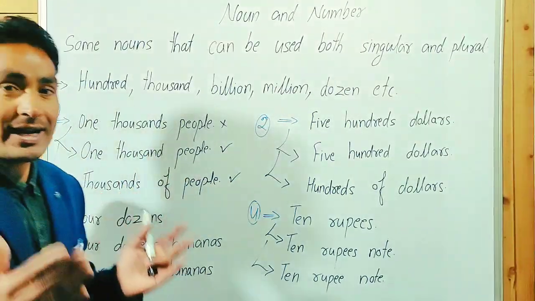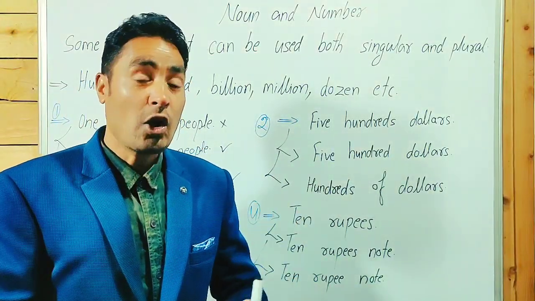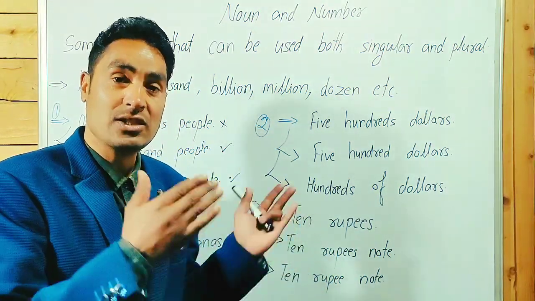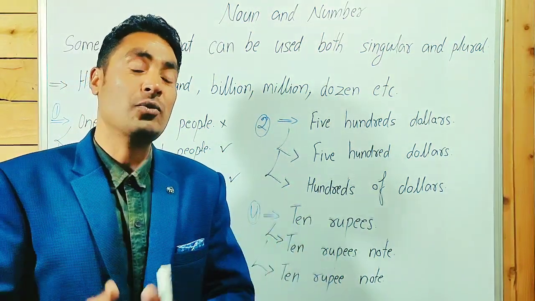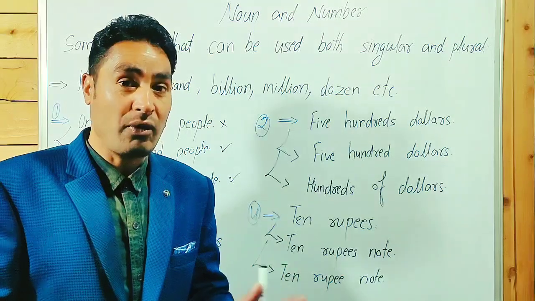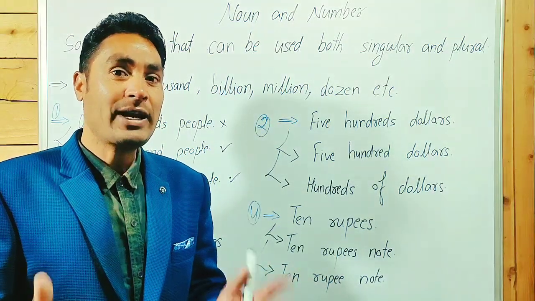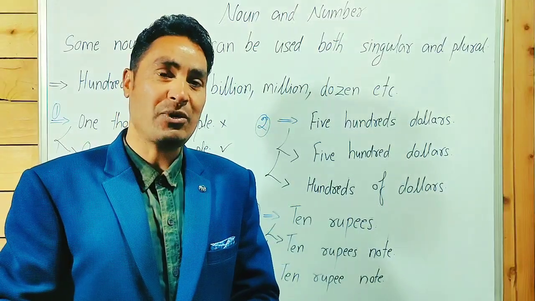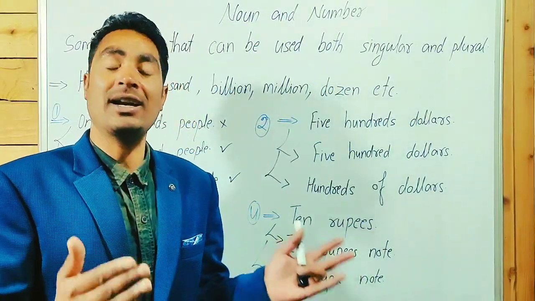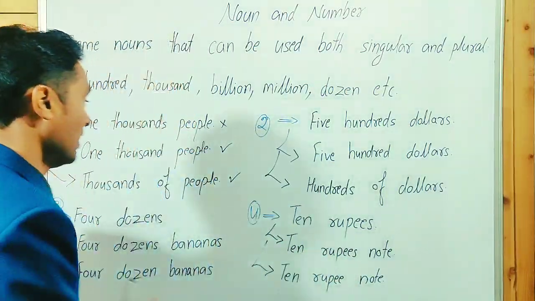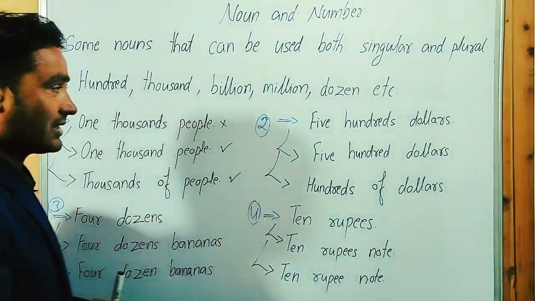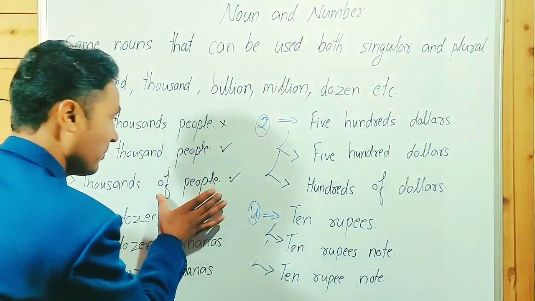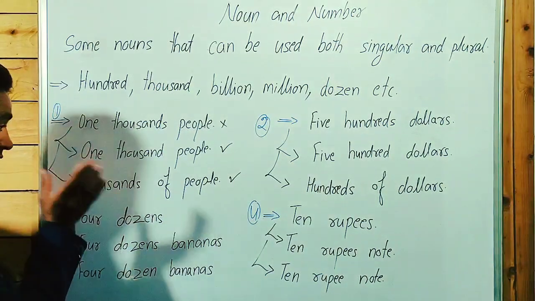As you know, adjectives don't have singular and plural forms, but adjectives have forms that is positive, comparative, and superlative, that has degrees, not forms. So I'm sorry, I haven't taught you adjectives. If you are watching this video previously, please check the playlist. Maybe adjectives have been completed. So we will learn in further sessions about adjectives. Now here, thousands of people. It's a correct sentence, correct phrase.